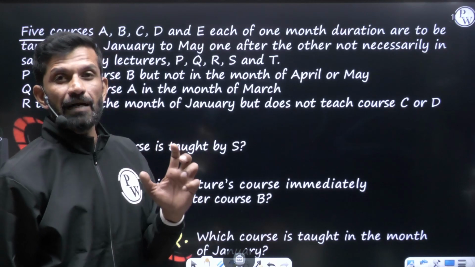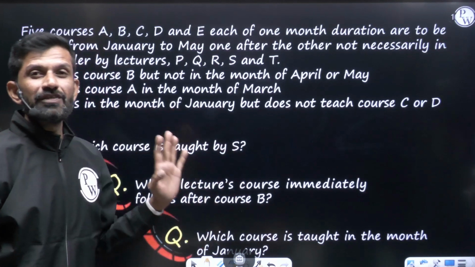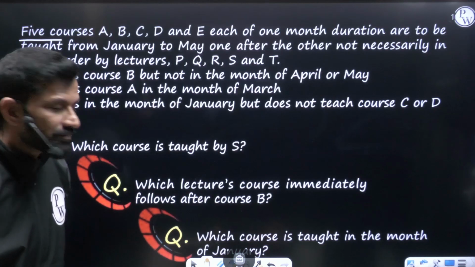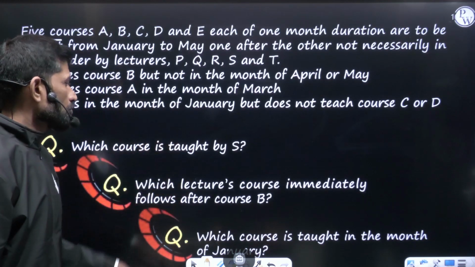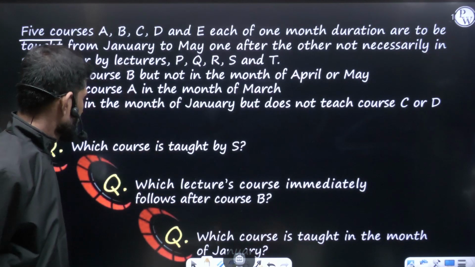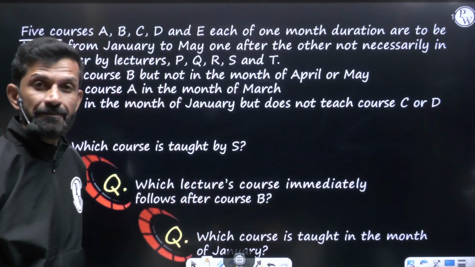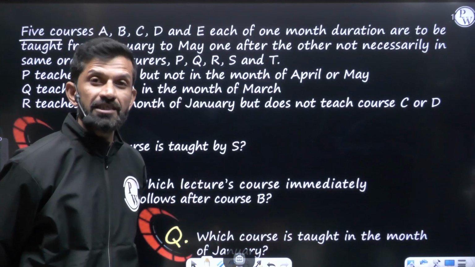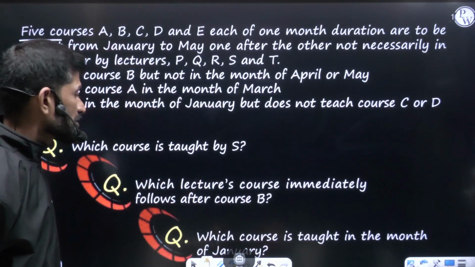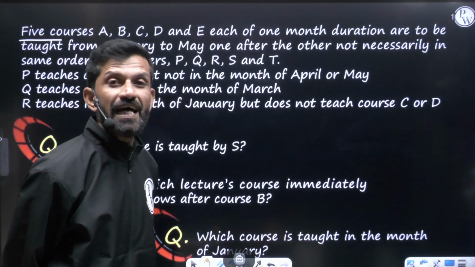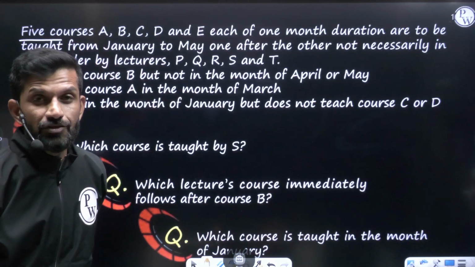If you arrange the data properly, you can answer any of these questions. So the questions go like this: which course is taught by S? Second question, which lecturer's course immediately follows after course B? After course B, which lecturer will take the next course? Third question, which course is taught in the month of January? So these are the three questions.